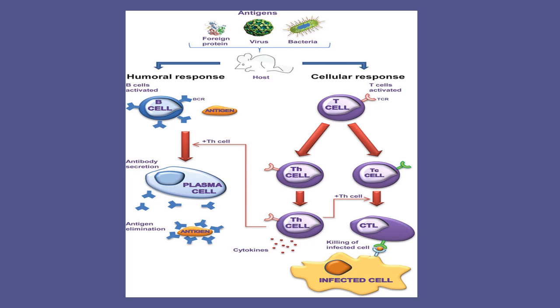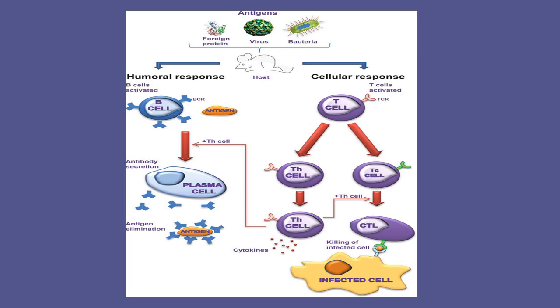The cell-mediated immune response is activated by foreign proteins, viruses, and bacteria present in the host. The host is then activated by the humoral response and cellular response. In the humoral response, the B cell is activated by the B cell receptor and binds an antigen. Then it divides into plasma cells. Then the plasma cells eliminate the antigen, producing antibodies with the help of T helper cells.